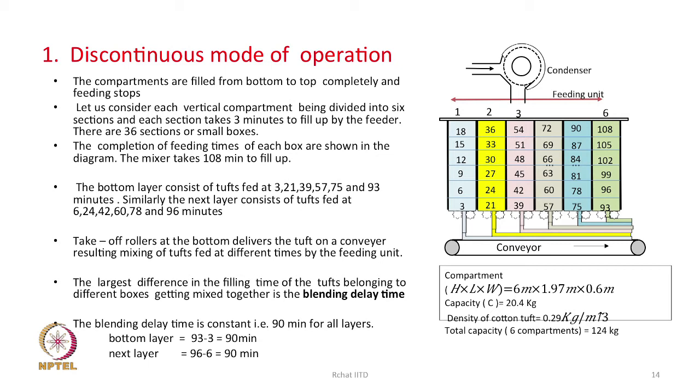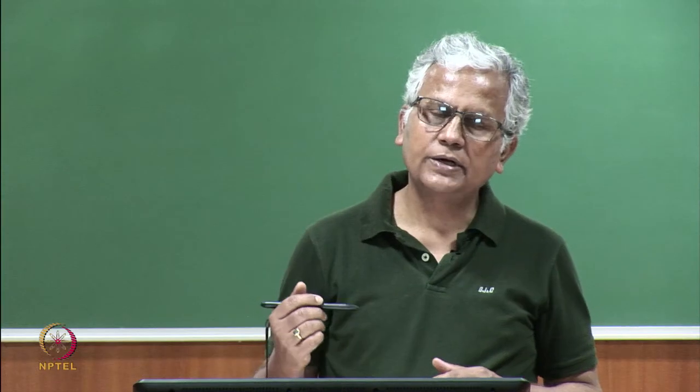In this particular layer, the boxes are filled up at times 6 minutes, 24, 42, 60, 78 and 96 minutes. And therefore, the layer consists of material fed at different points of time, and hence the material has a chance to get mixed up.